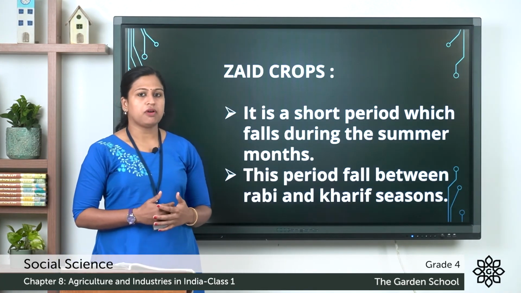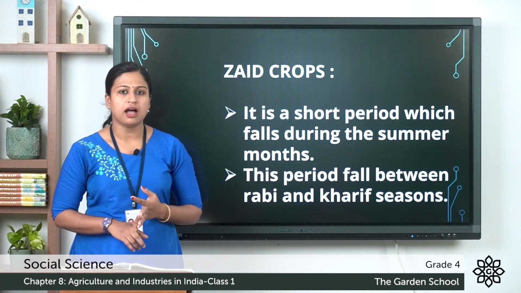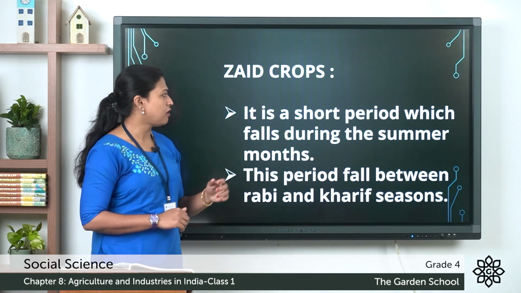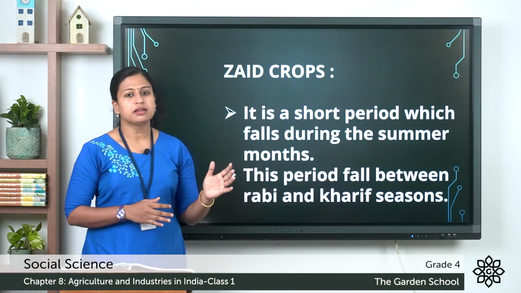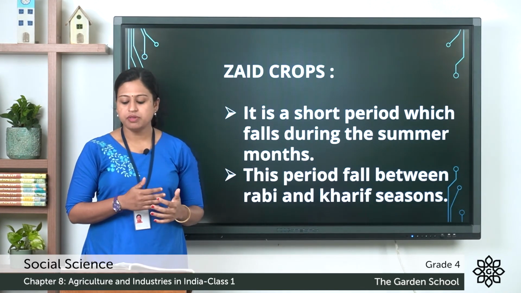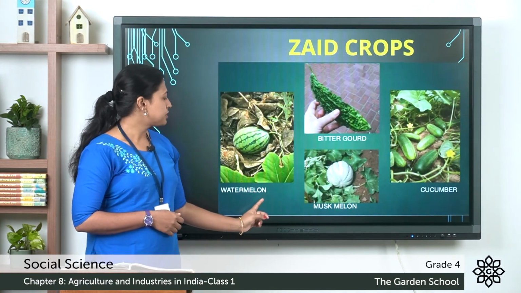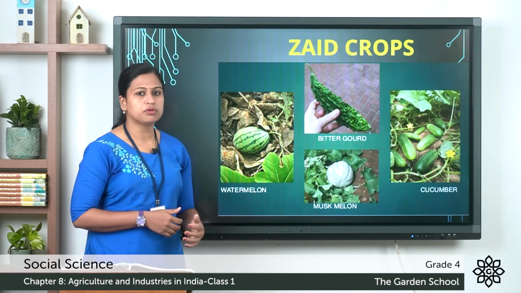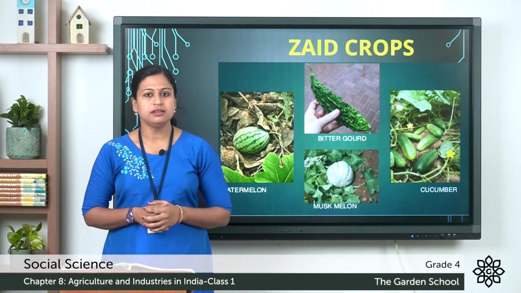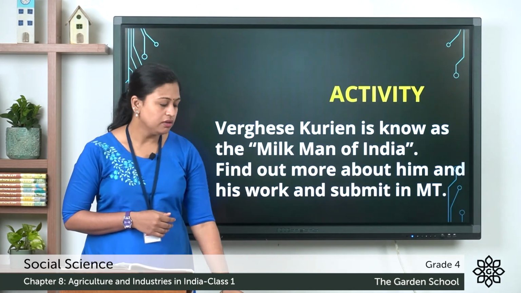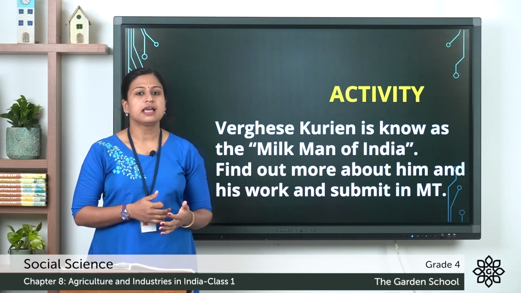The third type of crop is Zaid crop. So, first one was Rabi crop, second Kharif crop and the third is Zaid crop. It is a short season and it falls between Rabi and Kharif crop, mainly in the months from March to June. Some of the examples are bitter gourd, watermelon, muskmelon, cucumber and so on. And the states are Punjab, Uttar Pradesh and so on. So, this was about the 3 cropping seasons, that is Rabi, Kharif and Zaid.